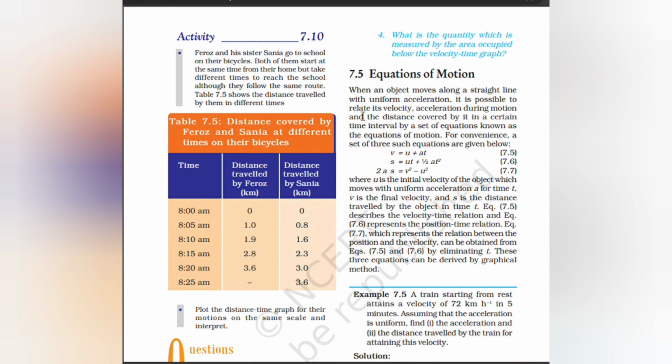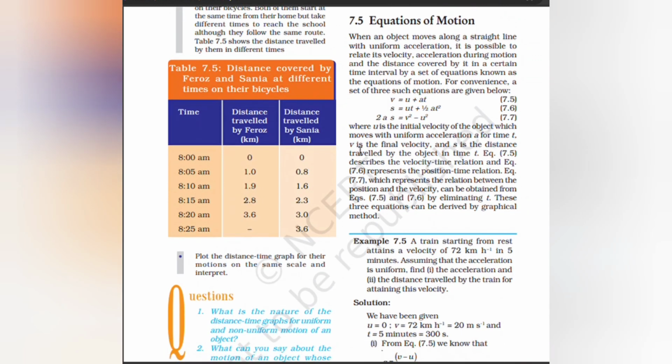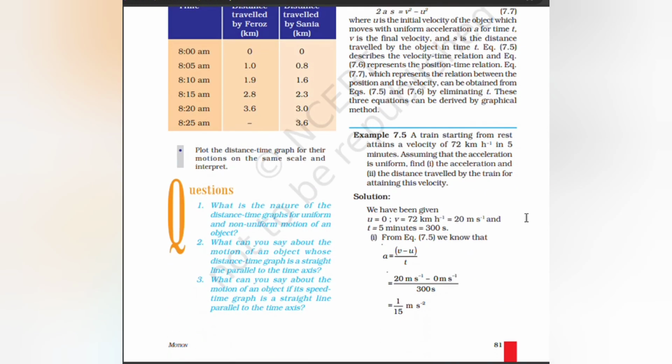Equations of motion. When an object moves along a straight line with uniform acceleration, it is possible to relate its velocity, acceleration during motion, and the distance covered by it in a certain interval of time by a set of equations known as the equations of motion. Here u is the initial velocity of an object which moves with uniform acceleration for a time t, v is the final velocity, and s is the distance traveled by the object in time t. One equation describes the velocity time relation, another represents the position time relation, and the relation between position and velocity can be obtained from this.